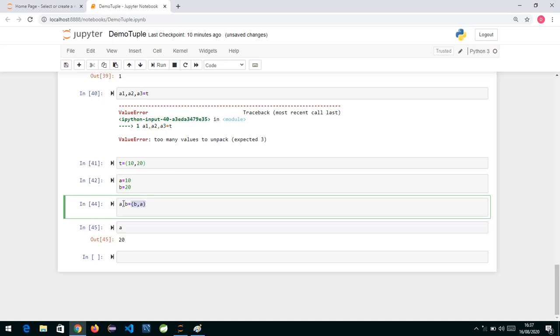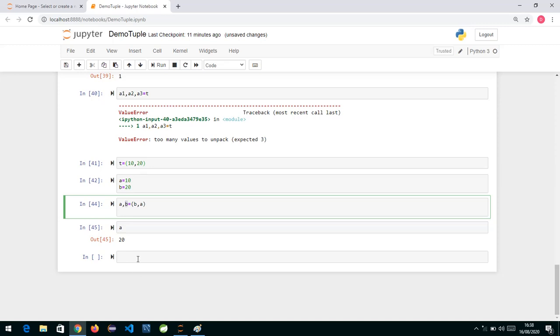We are unpacking into this variable called A. The first value, B, is getting extracted into A, and the second value is getting extracted into B. Initially the value of A was 10 and B was 20. When you created a tuple using these A, B variables, this tuple is unpacked over here. While unpacking, the first data is assigned to this variable. So now the value of A will become 20 and the value of B will be 10.